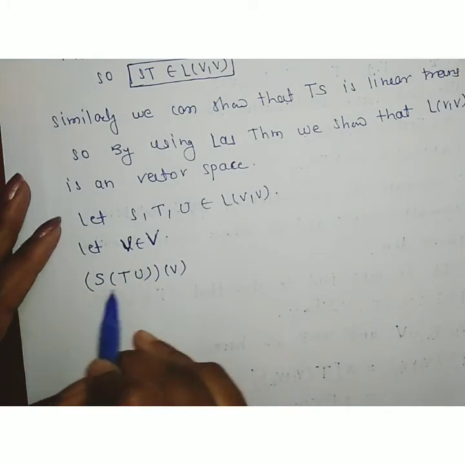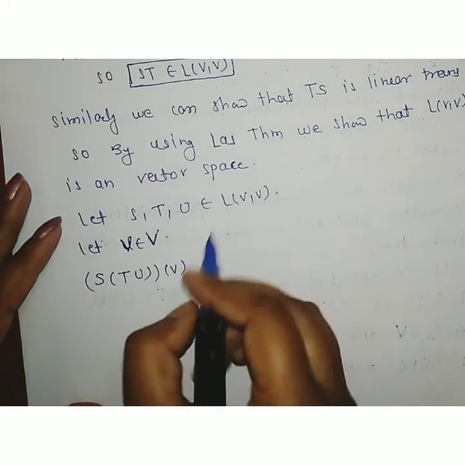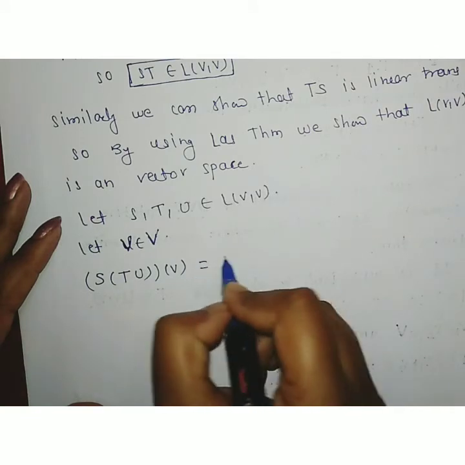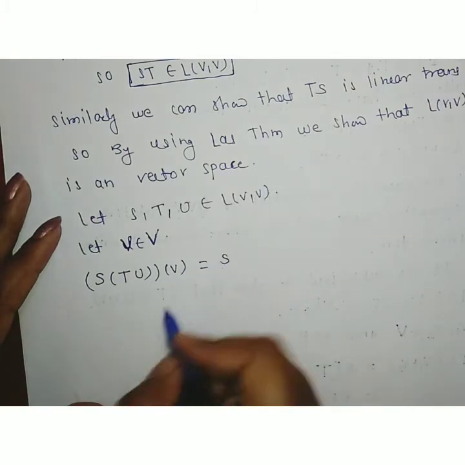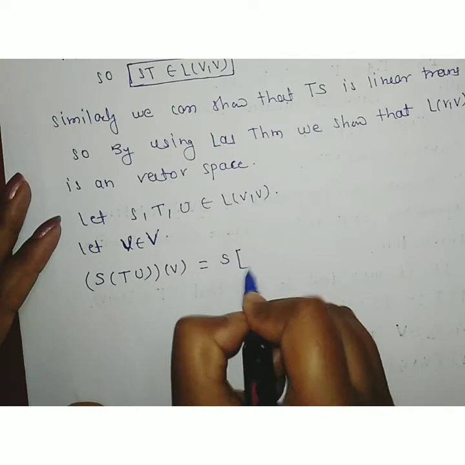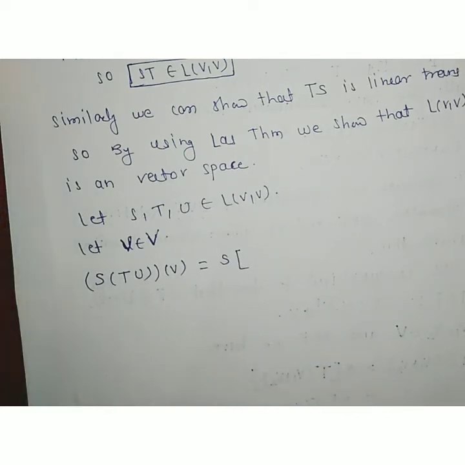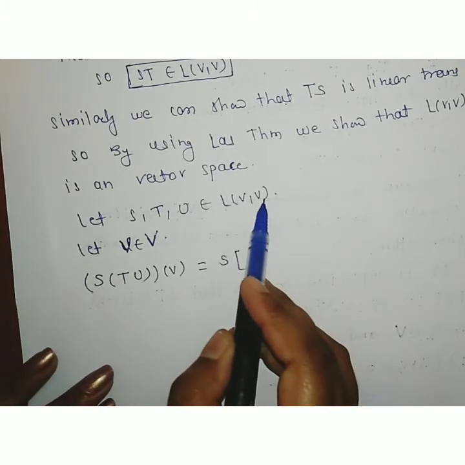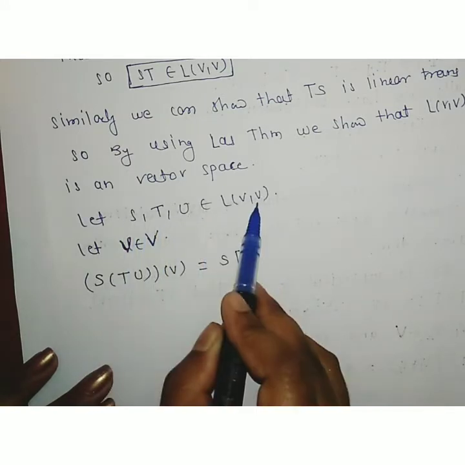Therefore, consider STU operating on v, which can be written as S outside the bracket into, as these properties are satisfied because L(V,V) is a vector space, so commutativity and associativity properties for the elements of L(V,V) are satisfied. S, T, U are the elements of L(V,V).